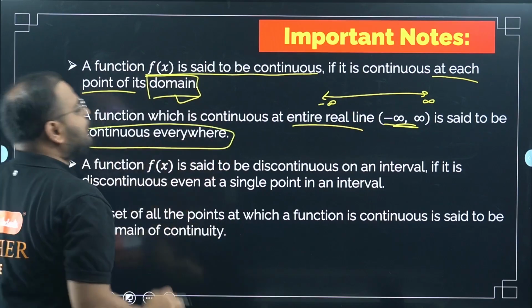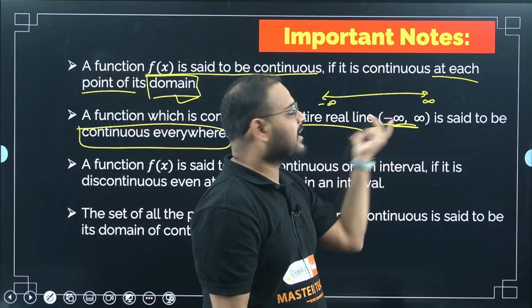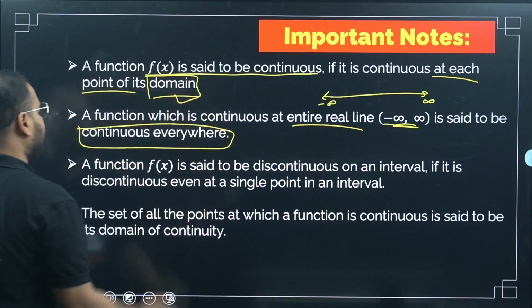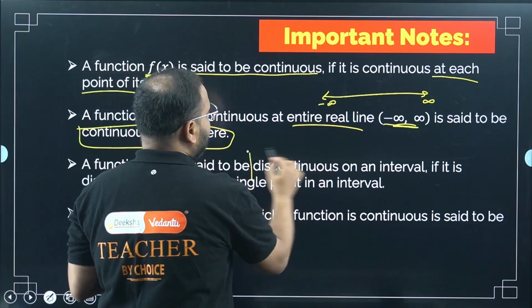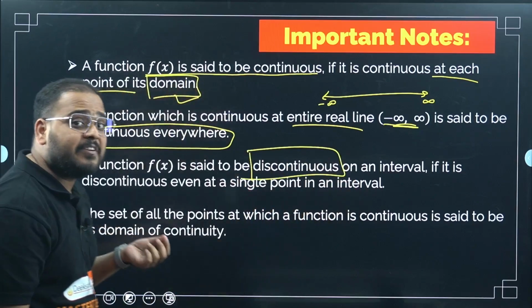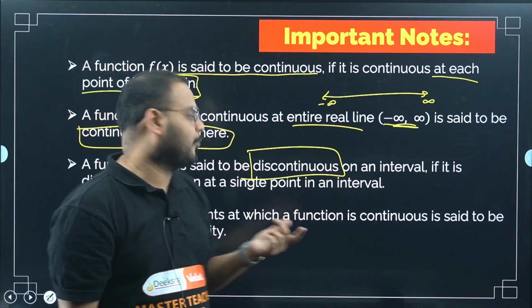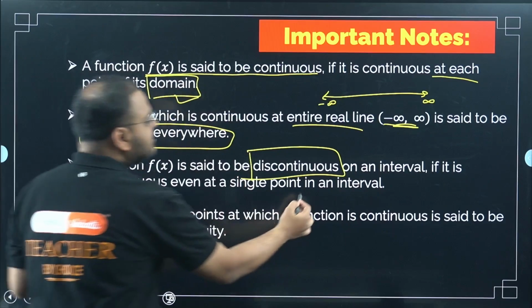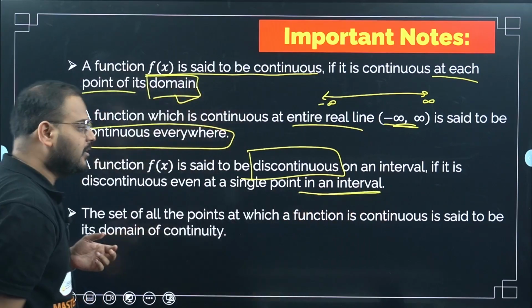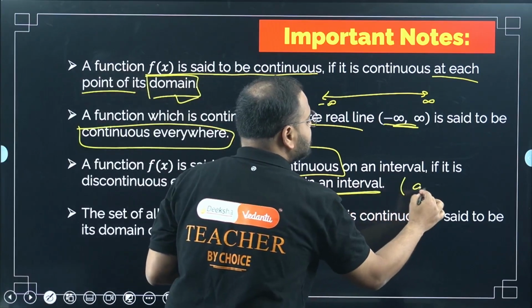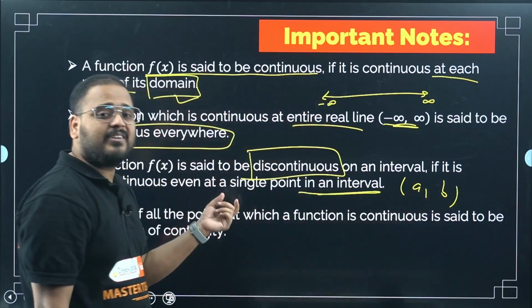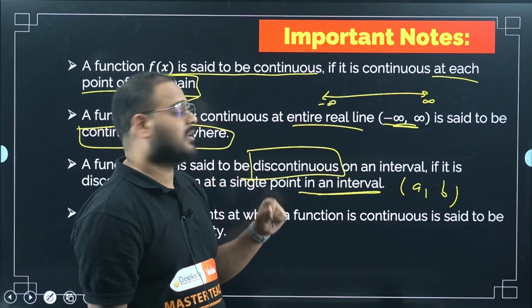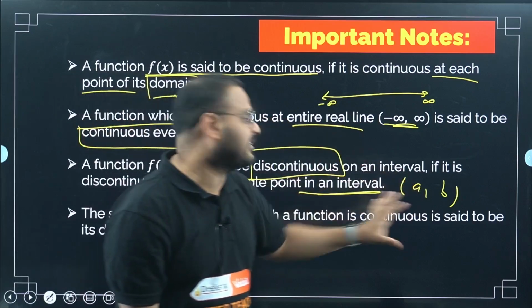How can I say when a function is discontinuous? Even if it is discontinuous at a single point in the domain. If I take an interval a to b, and there is a point c somewhere between a and b where the function is discontinuous, then the function will be discontinuous on the entire interval.